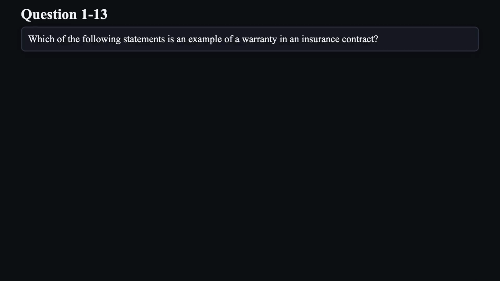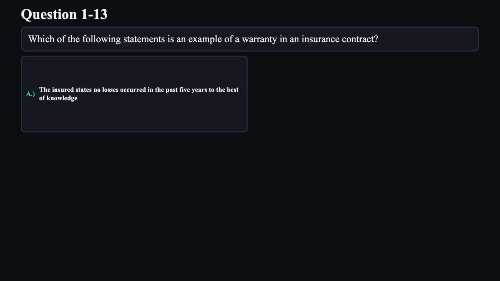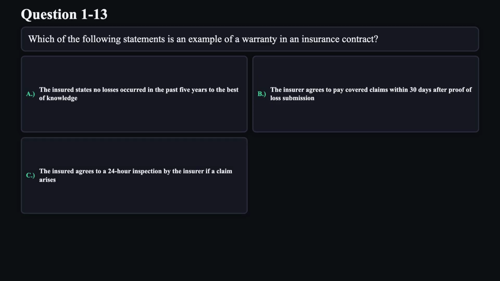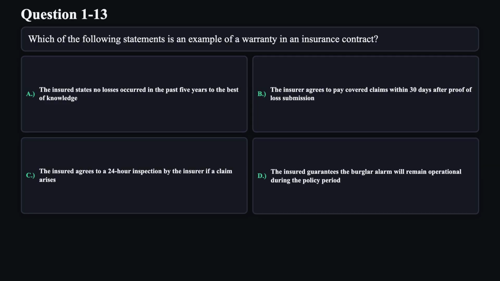Question 13. Which of the following statements is an example of a warranty in an insurance contract? A. The insured states no losses occurred in the past 5 years to the best of knowledge. B. The insurer agrees to pay covered claims within 30 days after proof of loss submission. C. The insured agrees to a 24-hour inspection by the insurer if a claim arises. D. The insured guarantees the burglar alarm will remain operational during the policy period.